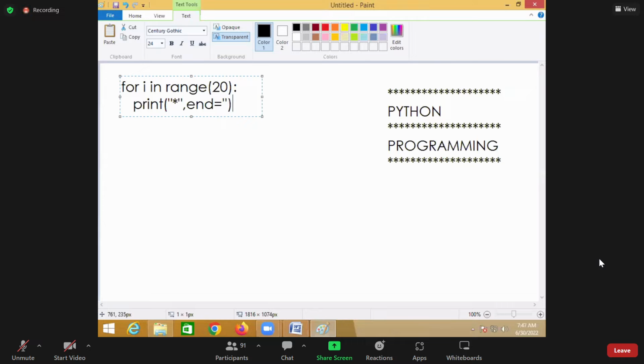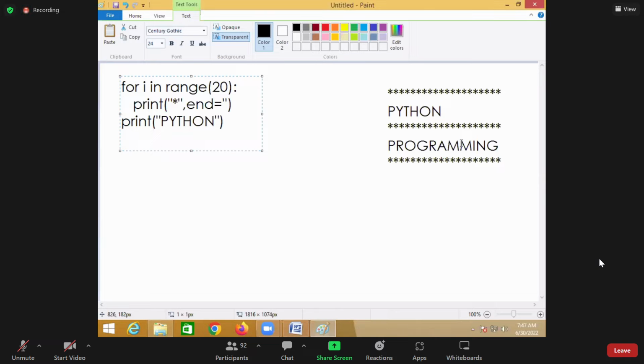So this for loop is executed 20 times, and it will draw 20 stars. Then after that, I'm printing the message Python.